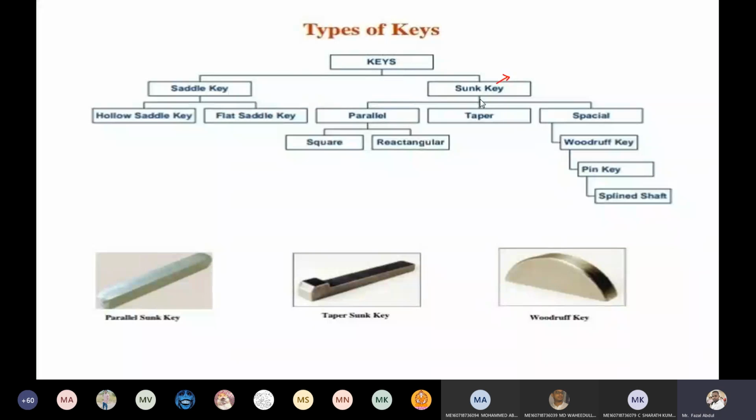First, sunk keys, which may be square as well as rectangular. First is the rectangular sunk key.